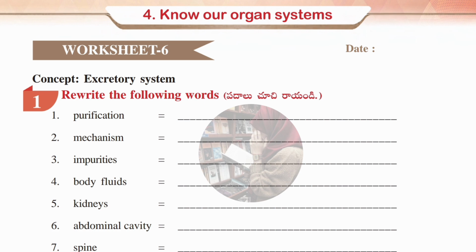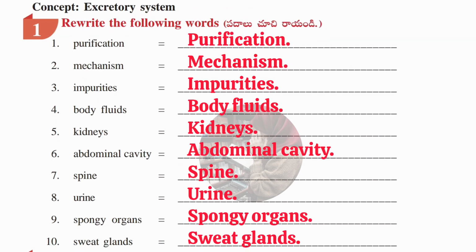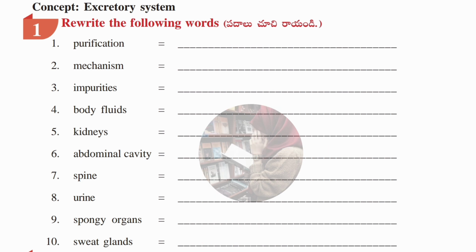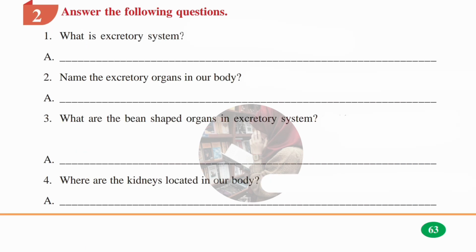The first word is purification. Second one, mechanism. Third one, impurities. Fourth one, body fluids. Fifth one, kidneys. Sixth one, abdominal cavity. Seventh one, spine. Eighth one, urine. Ninth one, spongy organs. And 10th one is sweat glands. Okay, guys, now we'll see the second Roman, which is answer the following questions.